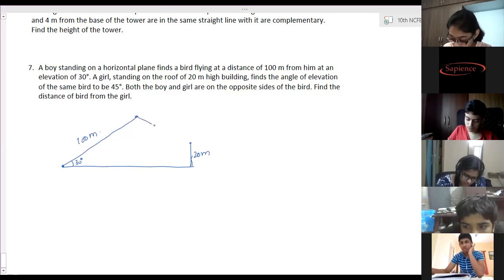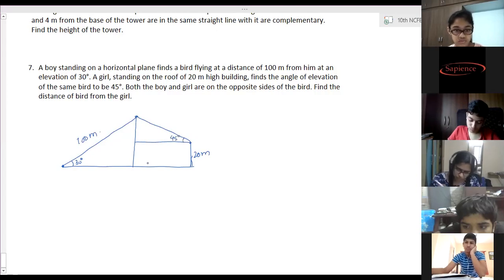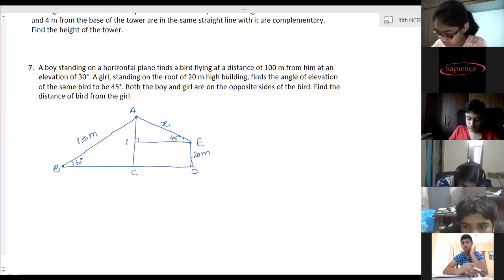Angle of elevation for the same bird, for the girl, is 45 degrees. This is 20-meter high. Find the distance of the bird from the girl. So this distance, this x, you have to calculate. The bird is A, boy is at B. So this is C, D, E, and F. You have to calculate AE distance.